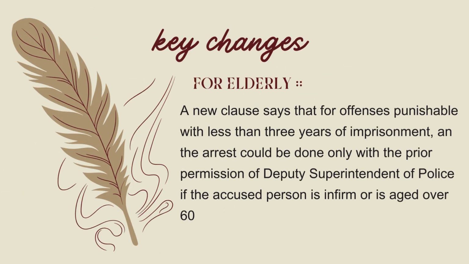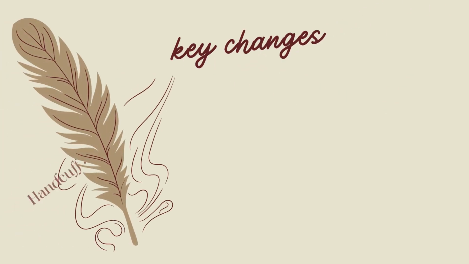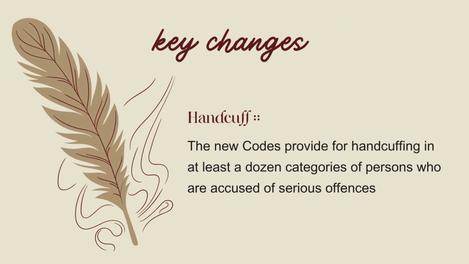And coming to handcuffing, the new code provides handcuffing for at least a dozen categories of persons accused of serious offences, such as one who commits a terrorist act, murder, rape, acid attack, or offences against the state. This is sure to help the police who may be short staffed to secure their custody.